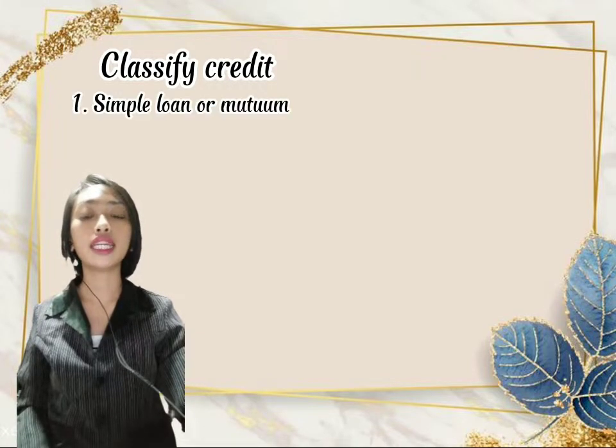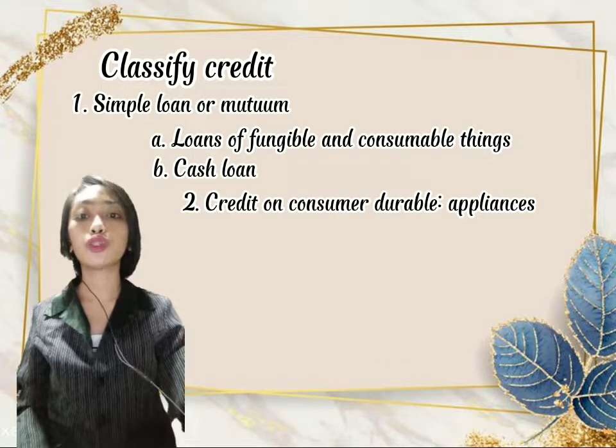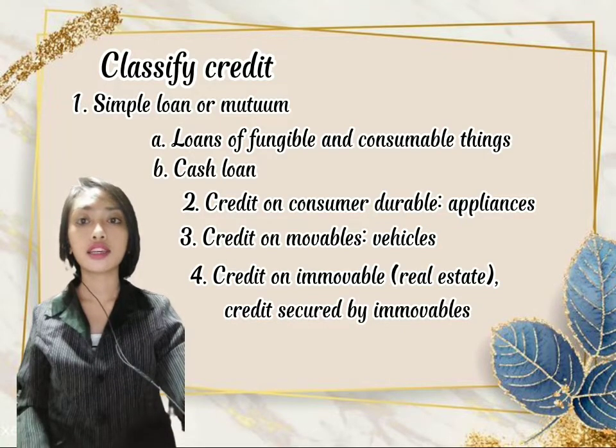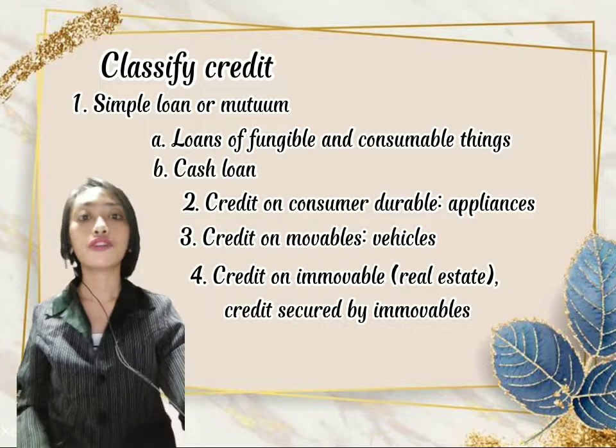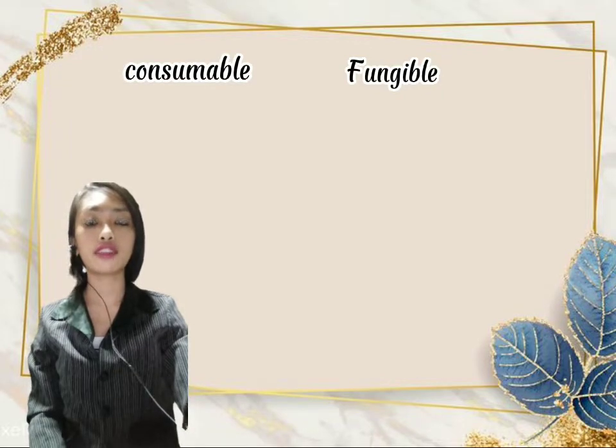We have 1. Simple loan. Under this, we have A. Loans of fungible and consumable things, B. Cash loan. 2. Credit on consumable durables. Examples of this are appliances. 3. Credit on movables like vehicles. 4. Credit on immovables like real estate. Credit secured by immovables.